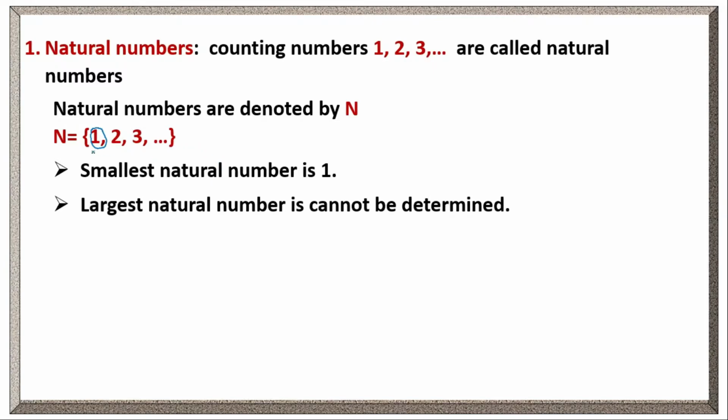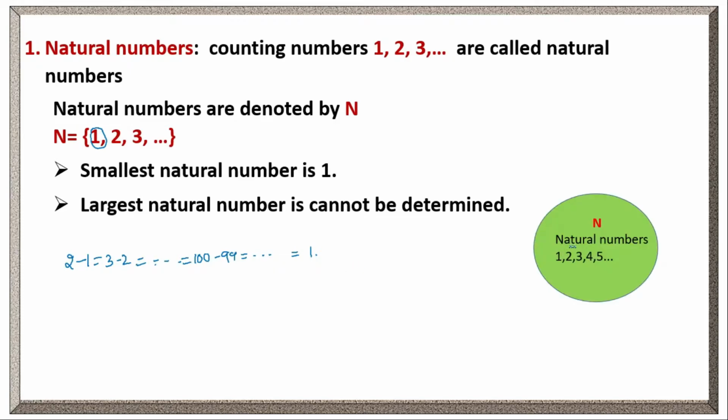If we see any two consecutive numbers, that means side by side numbers, any two consecutive natural numbers, the difference is 1. 2 minus 1 equal to 3 minus 2 equal to, and so on, 100 minus 99, equal to 1. If we see any two side by side numbers, that difference will be 1 only. Here natural numbers 1, 2, 3, 4, 5 and so on are denoted by the capital letter N. It's a bag of natural numbers.